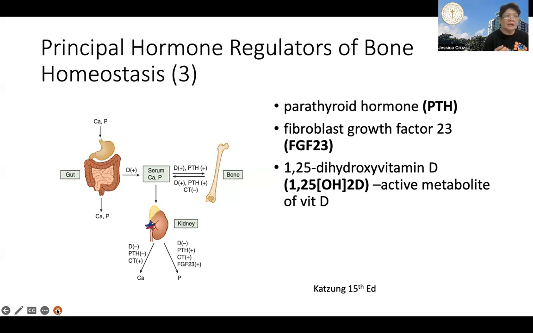It can also cause an increase in urinary phosphate excretion indirectly because of increased phosphate absorption from the gut and also by stimulating FGF23 production, which, as I mentioned a while ago, is promotive of renal excretion of phosphate.